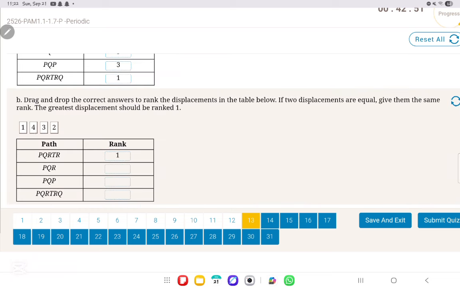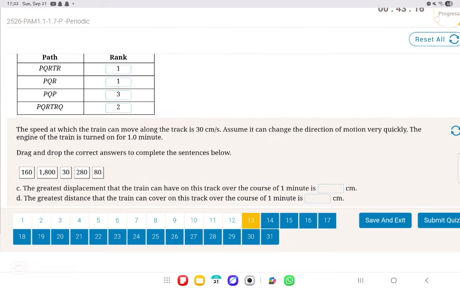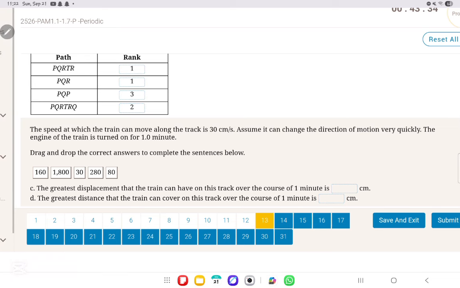So 1, then 1, then 3, then 2. Now, what does it say? The speed at which the train can move along the track is 30 centimeters per second. Assume it can change the direction of motion very quickly. The engine of the train is turned on for 1 minute. So what's the time taken? The time taken is 1 minute.